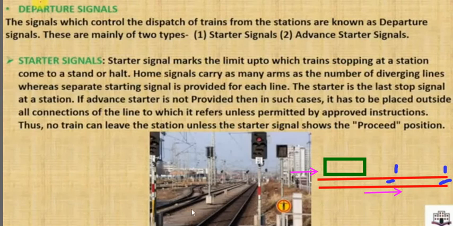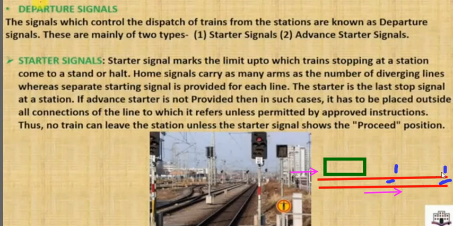The starter signal is the last stop signal at a station. This point is very important. At a station, this starter signal is located just near the station. The same location might be of a home signal. If an advanced starter signal is not provided, then in such cases it has to be placed outside all connections of the line to which it refers, unless permitted by approved instructions. Thus, no train can leave the station unless the starter signal shows the proceed position.